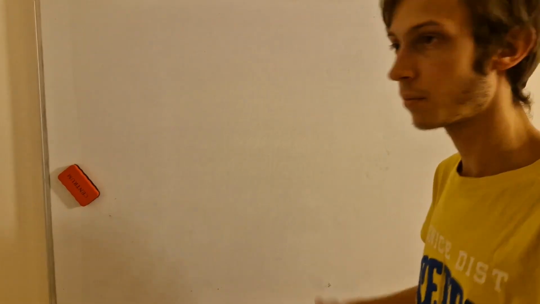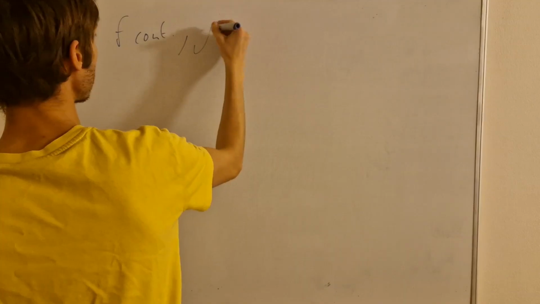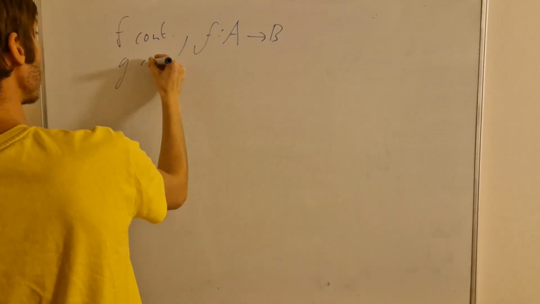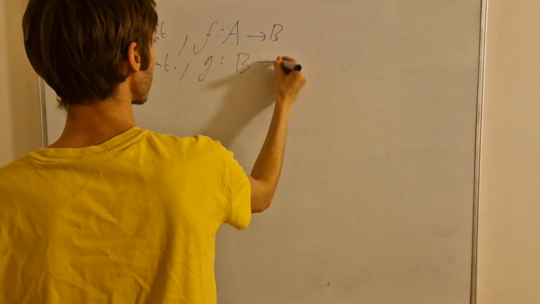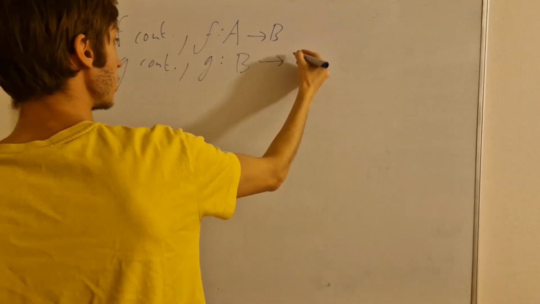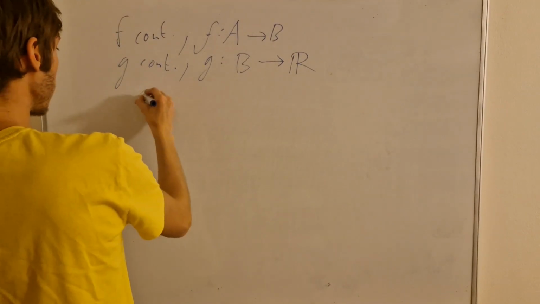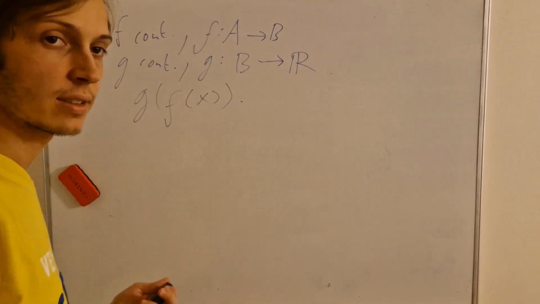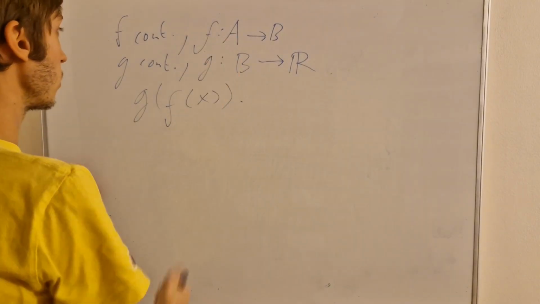Let's say some function f is continuous from the interval a to b, and then we have g continuous, and g is from b to the real numbers. So we have this b as the middle step between a and the real numbers, and we can compose it, like we can do g of f of x. Now the question is, will this be continuous also on the interval?